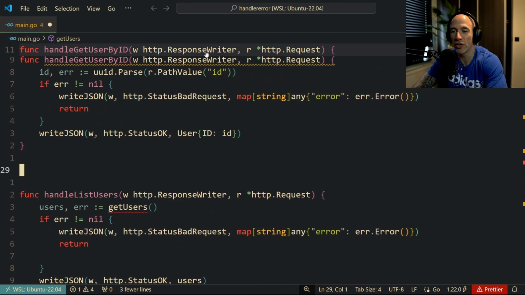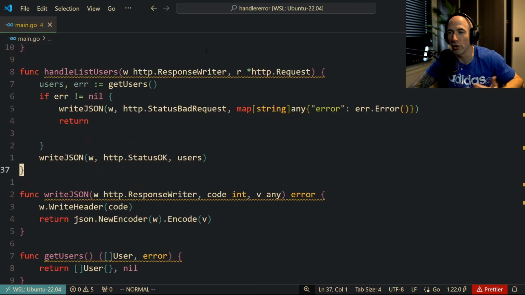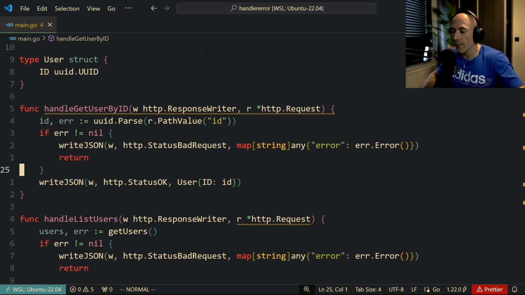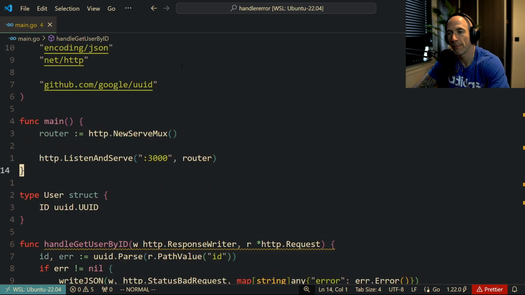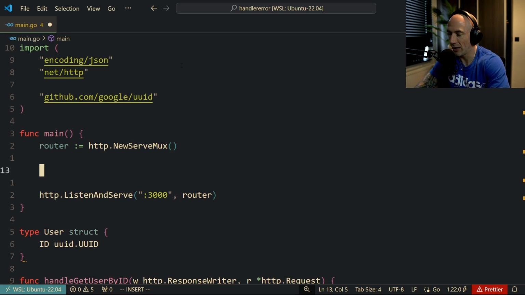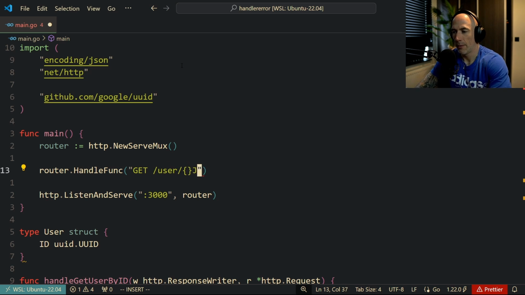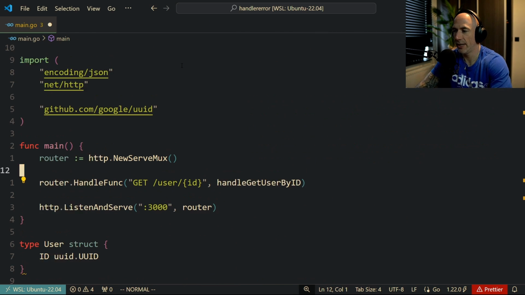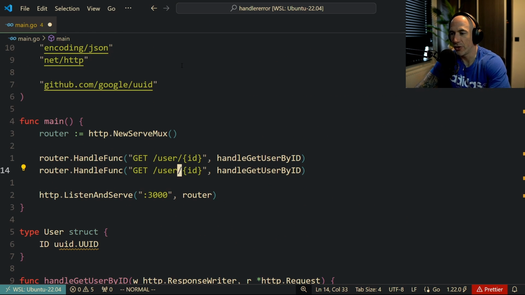Let me actually just get users. Let me demote this thing to the bottom, right? So we have actually, let's make it complete. How do we do this? Router handle func. Get user ID. Not quite sure, I think it's something like that. Handle get user ID, and then copy paste this in. Get user, something like that.